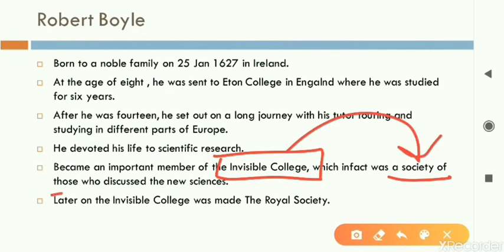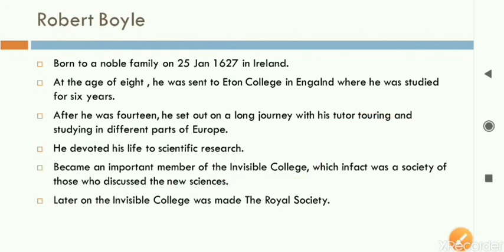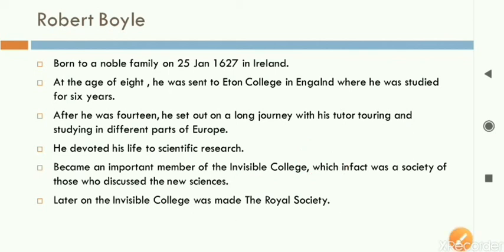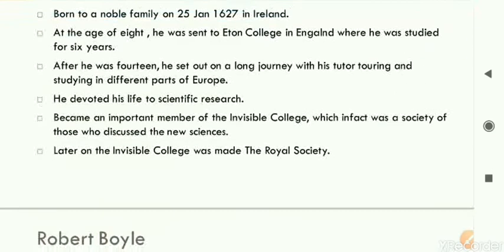It was a group of people who were discovering different scientific facts or scientific based research. All these different scientists from different areas were gathering together and discussing different research works that were going on in science. Later on, the same Invisible College was converted, or its name was changed, into the Royal Society. This Royal Society is present even today, and the world famous, most renowned scientists are made members of this Royal Society. This is in present day England.